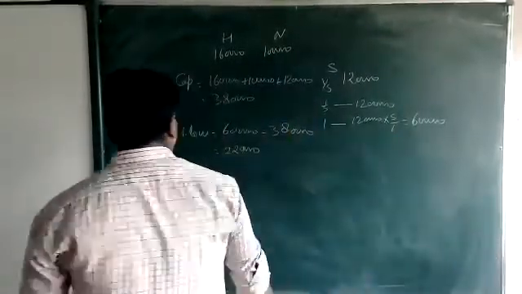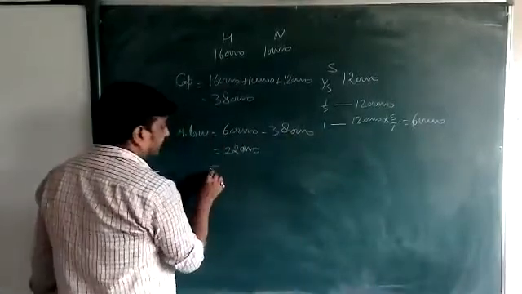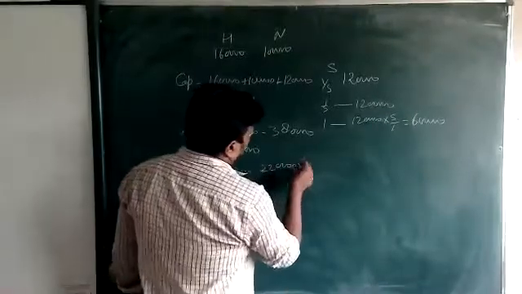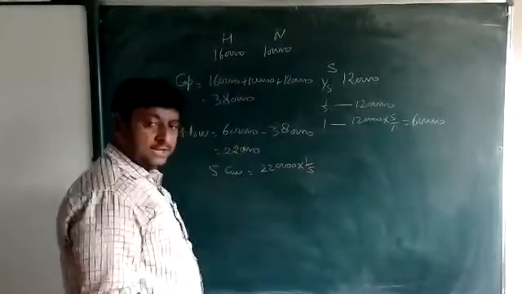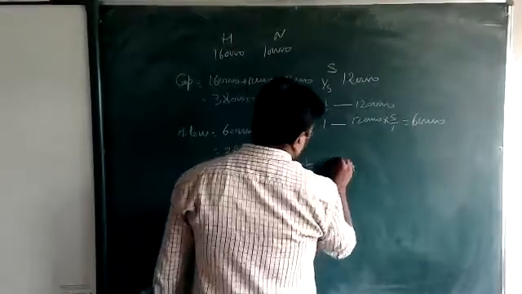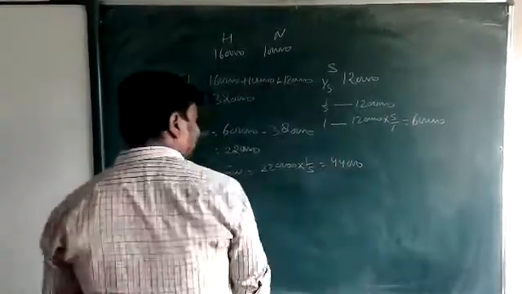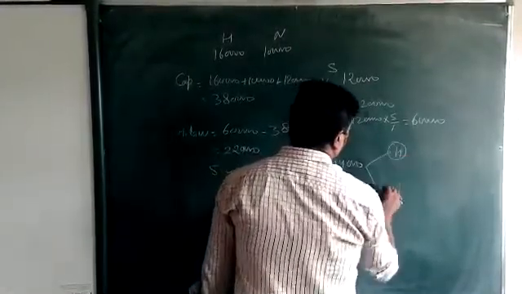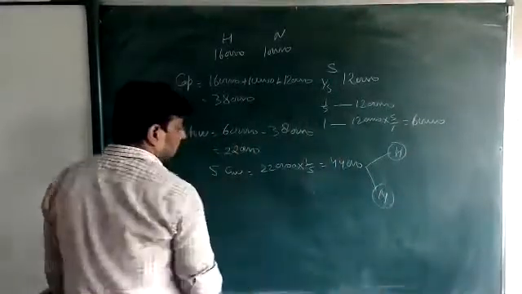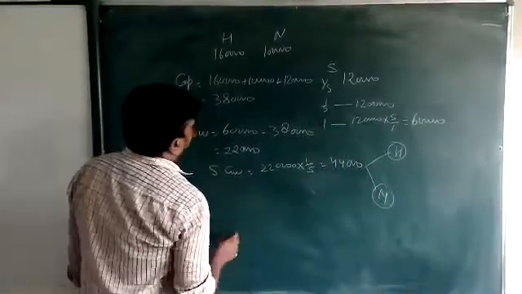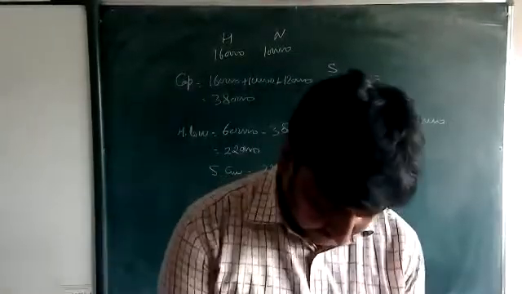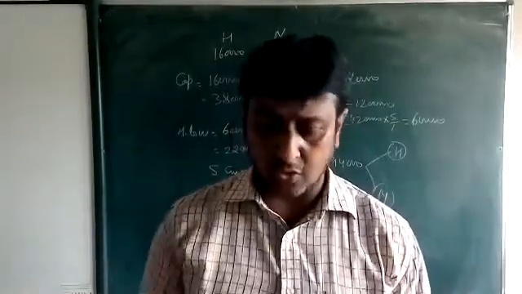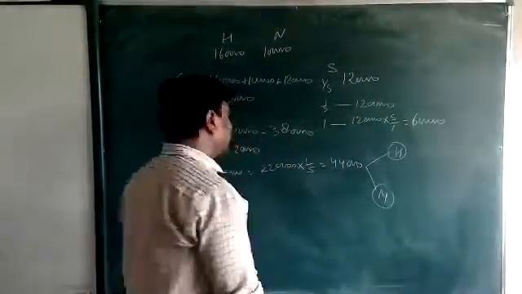We are going to calculate the goodwill of the new partner. It's a hidden goodwill, and in this hidden goodwill, 1/5 of the share is the new partner's. That amount is 44,000, and then we divide this goodwill between H and N, the old partners, in the ratio given, 3:2.